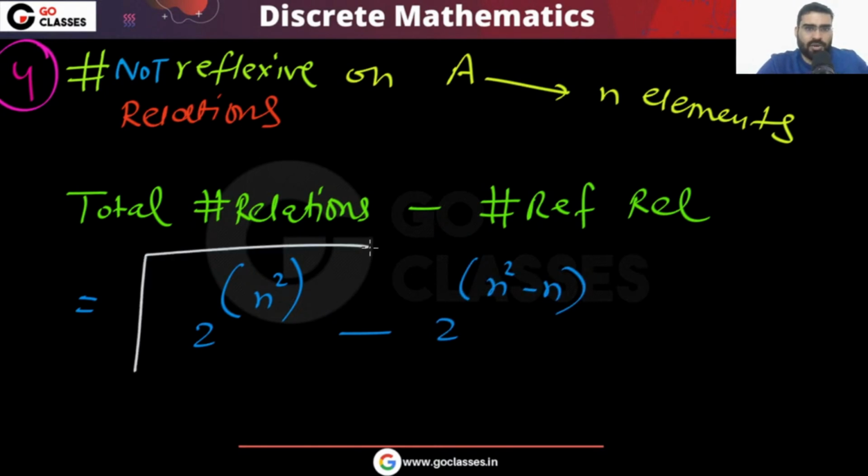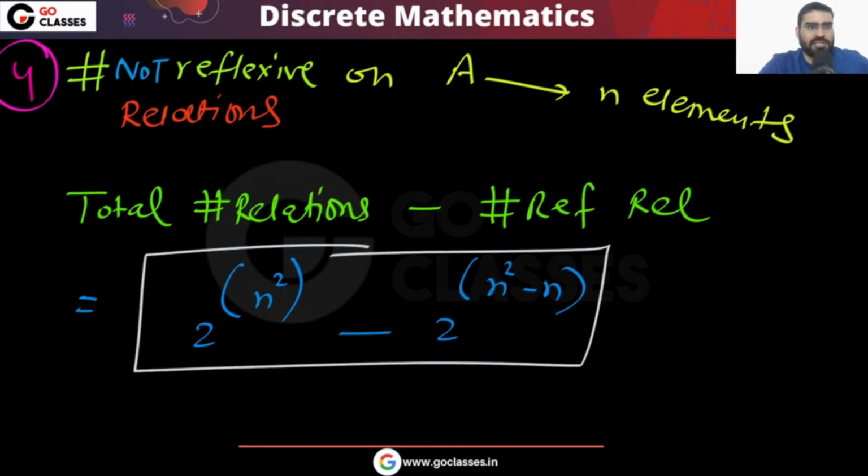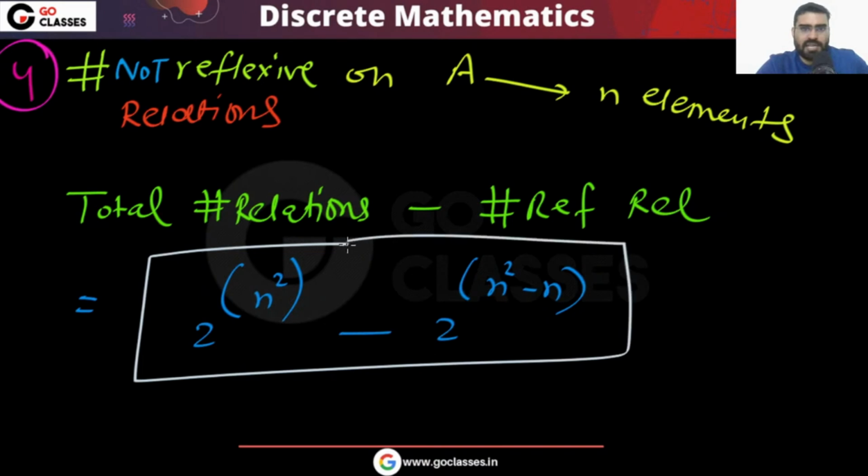So like this you can calculate the number of not reflexive relations. Very easily you can calculate.